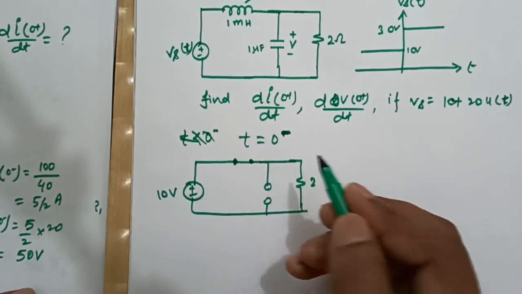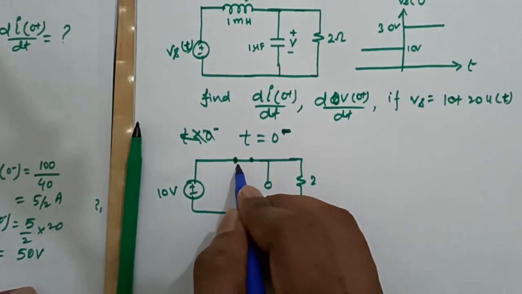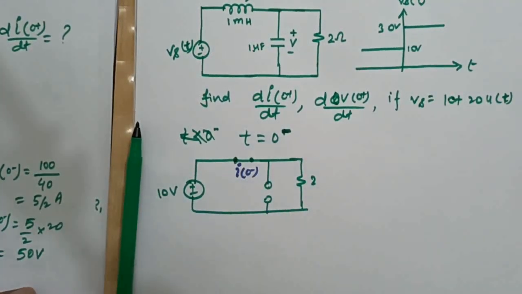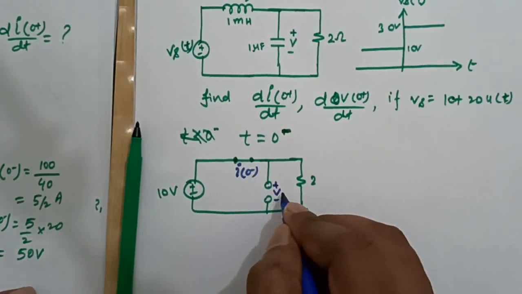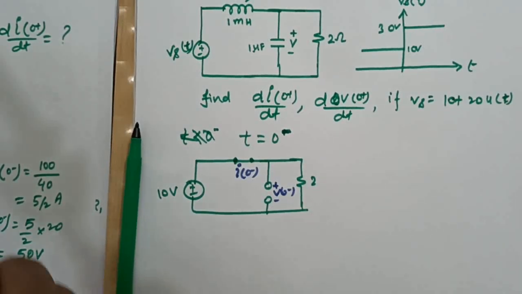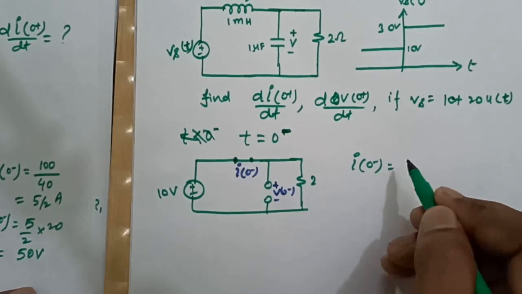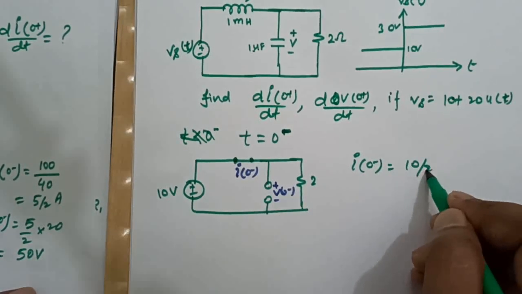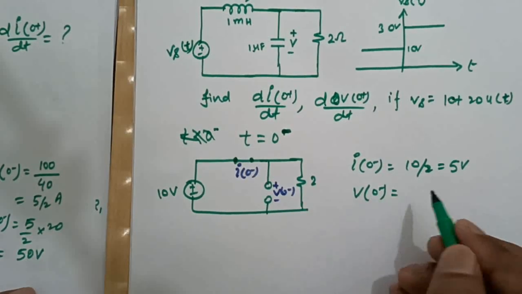And this will be our I0 minus, and this will be our V0 minus. So our I0 minus will be what? Nothing but 10 divided by 2, which is 5 ampere, and our V0 minus will be what?